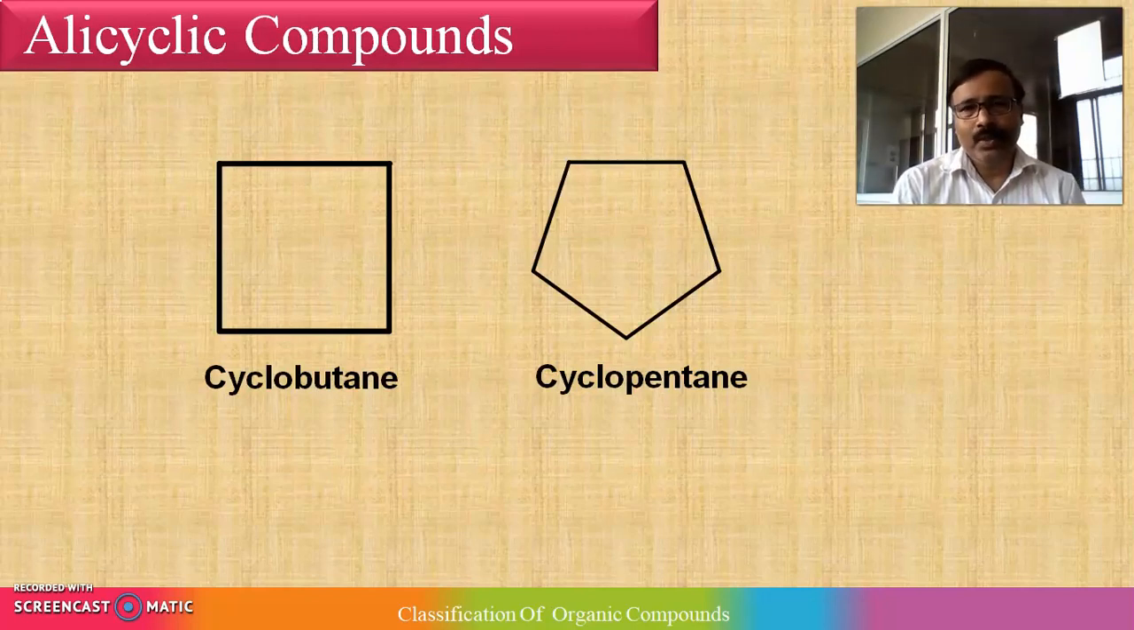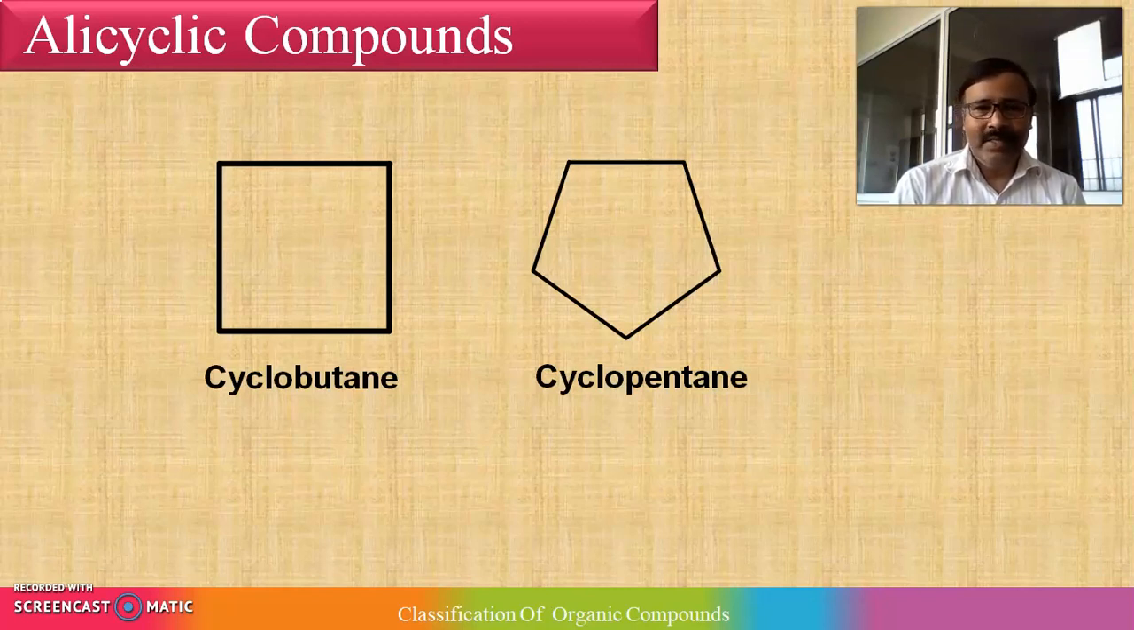Again two words, ali and cyclic. No doubt, cyclic means their ends are closed. Ali represents aliphatic, right? So now the compounds become aliphatic as well as cyclic. Here I mentioned the example, that is cyclobutane. Butane because it contains 4 carbon atoms. Why cyclo? Because the ends are closed. So it is called cyclobutane.